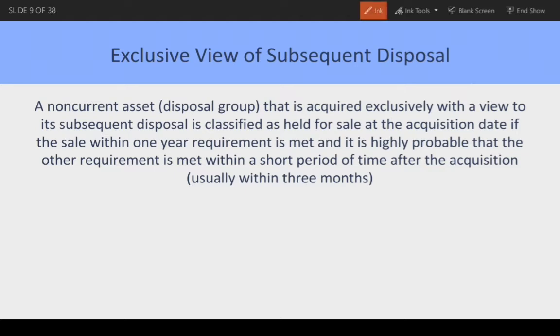Exclusive view of subsequent disposal. A non-current asset or disposal group that is acquired exclusively with a view to its subsequent disposal is classified as held for sale at the acquisition date if the sale within 1 year requirement is met and it is highly probable that the other requirement is met within a short period of time after the acquisition, usually within 3 months. So, ito yung mga non-current asset or disposal group na in-acquire siya kasi ang plano ng management or ang plano ng entity ay subsequent disposal. So, nasa plano na talaga ng entity na i-dispose agad yung asset.